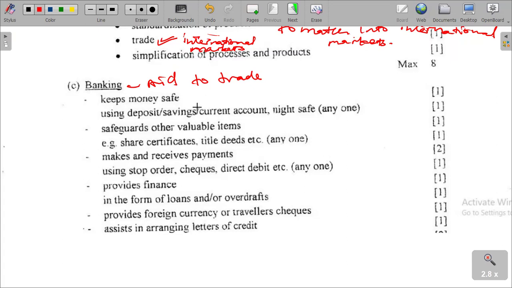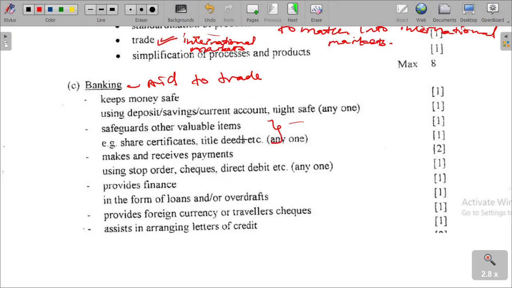Banking also helps to safeguard other valuables, e.g. share certificates and title deeds. These can as well be kept safe through banking.